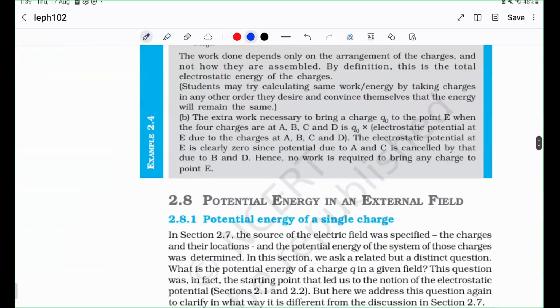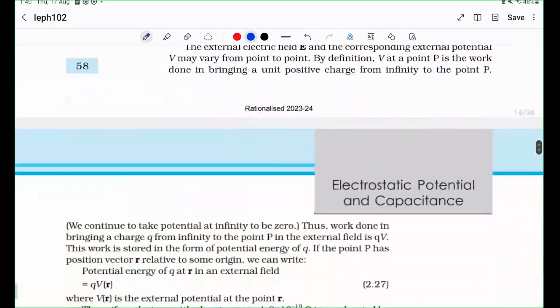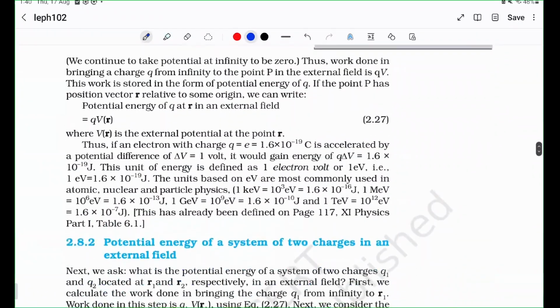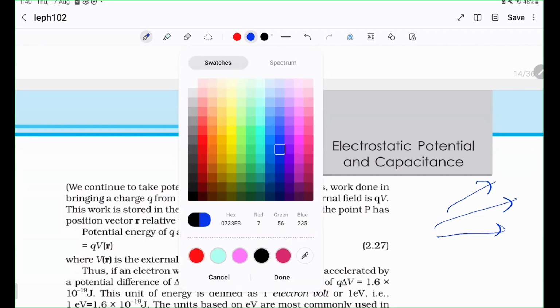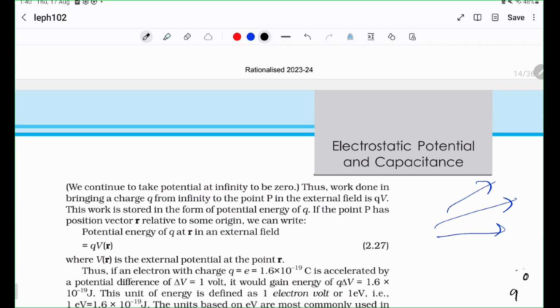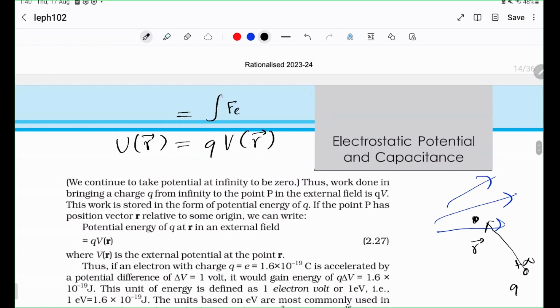Okay, potential energy in an external field. So now we look at the potential energy of a single charge given an electric field. I think we have already seen that if there is some electric field somewhere, right? You take this charge from infinity, right? You bring a charge from plus infinity or minus infinity, it doesn't matter, and you bring it to some known distance r. Then the potential energy of the charge is q times the potential. Okay, and this is the work done by the external person against the electric field.